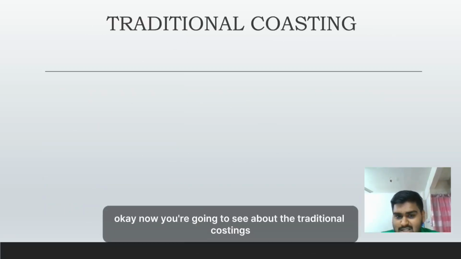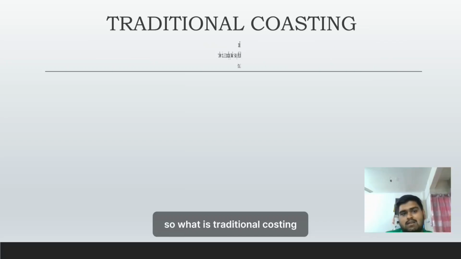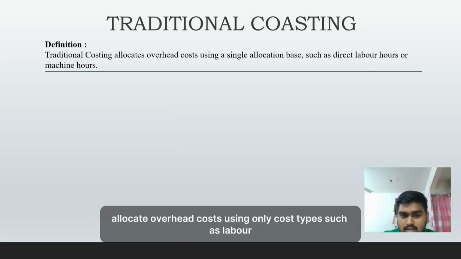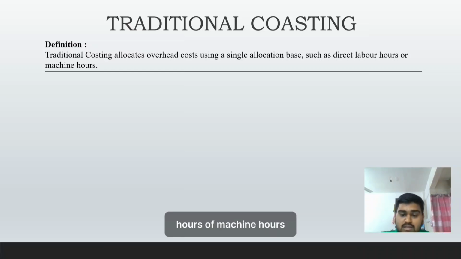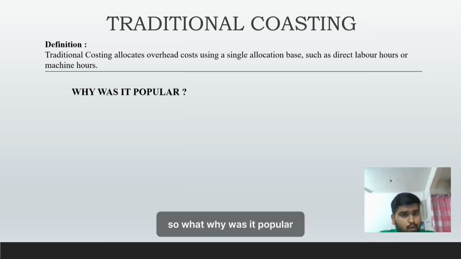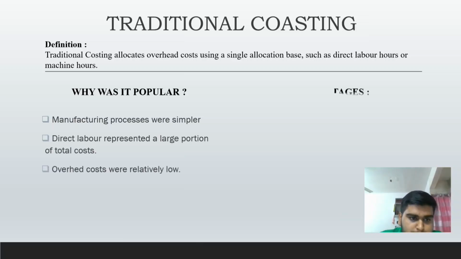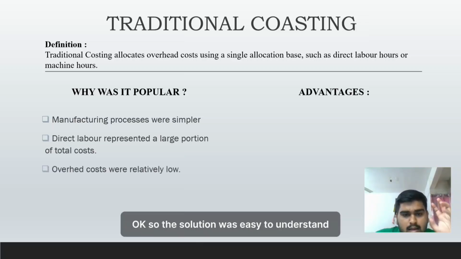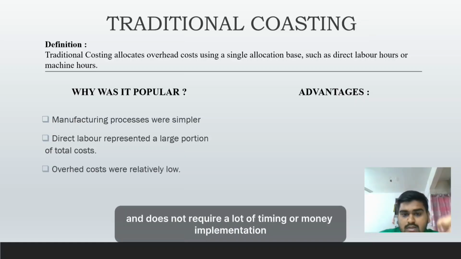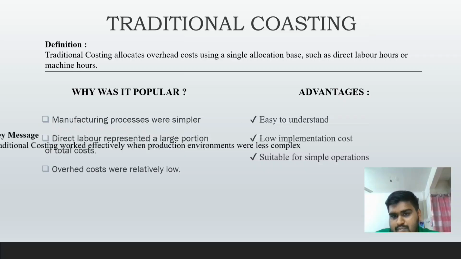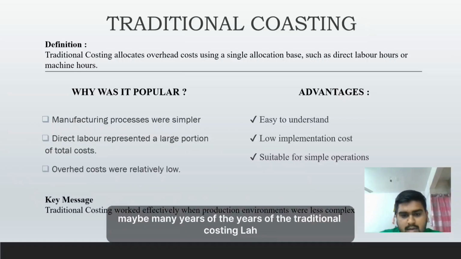Now we are going to see about traditional costing. What is traditional costing? Traditional costing is one of the oldest costing methods. It allocates overhead costs using only cost drivers such as labor hours or machine hours. Why was this popular? The method was useful in the past because businesses had similar production processes and most of the cost came from labor. It was easy to understand, easy to use, and does not require a lot of time or money to implement. Because of these advantages, it has been used for many years.